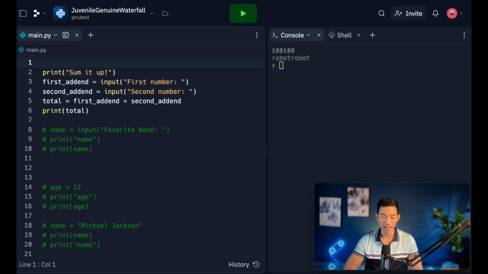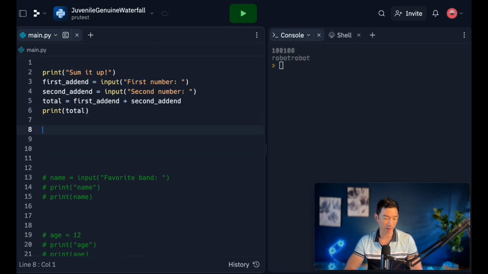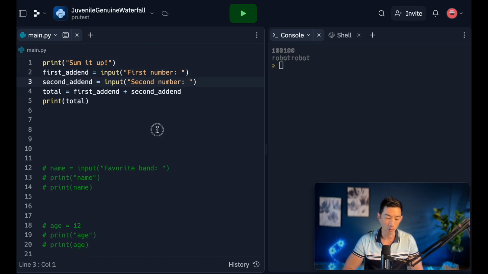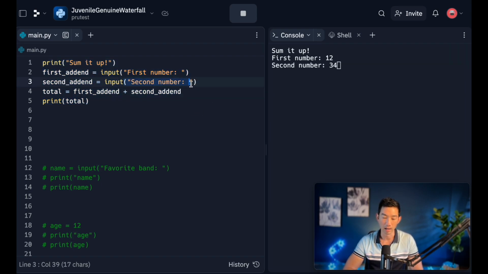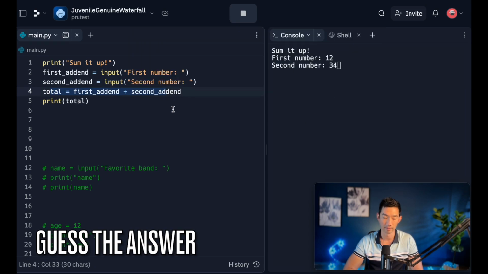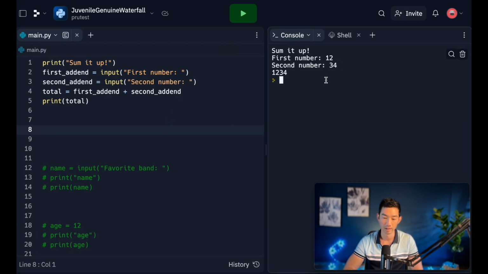All right, so last exercise, we had this really weird behavior, right? Last lesson. So I want to show you something very strange. If we run this code, what do you think is going to happen when I hit enter after the second number input? One, two, three, four. That's strange, right? That's not what we wanted. What we're thinking is that it's going to turn into 46.